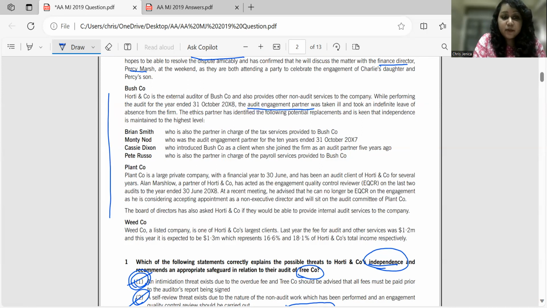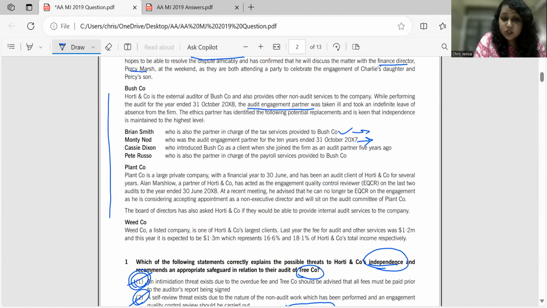The ethics partner has identified the potential replacement and is keen that independence is maintained to the highest level. Now, Brian Smith is also the partner in charge of tax services provided to Bush and Company. So already he is engaged with Bush and Company. So I would say I cannot engage him as an audit engagement partner. So Brian Smith I can eliminate. Next one, who was the audit engagement partner for the 10 years ended 31 October 2007. So I cannot take him as an audit engagement partner again.